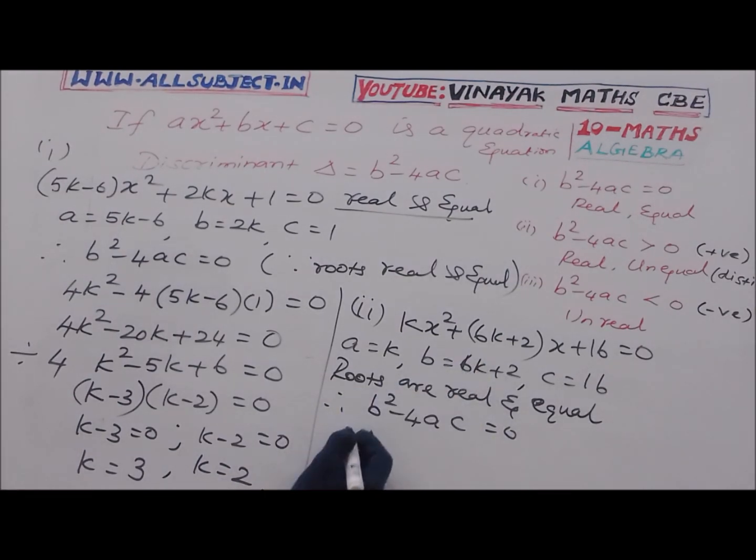Therefore, b square minus 4ac is equal to 0. Substituting, b square is (6k plus 2) whole square minus 4 into a, which is k, into c, which is 16, equal to 0.